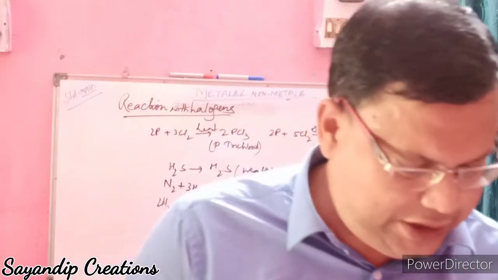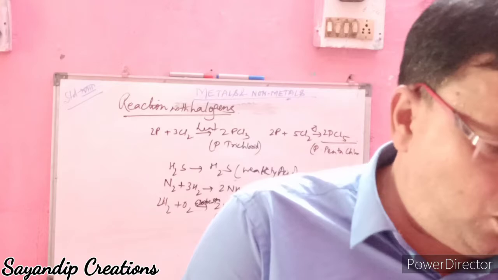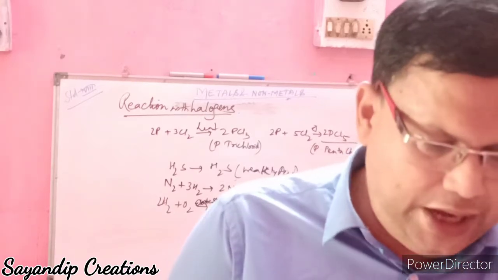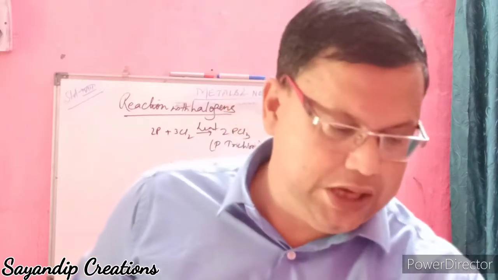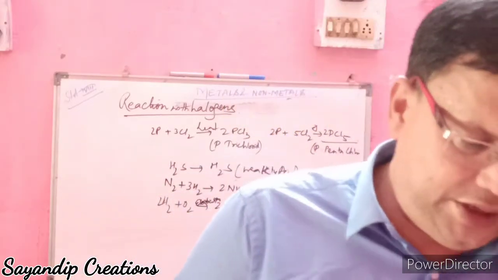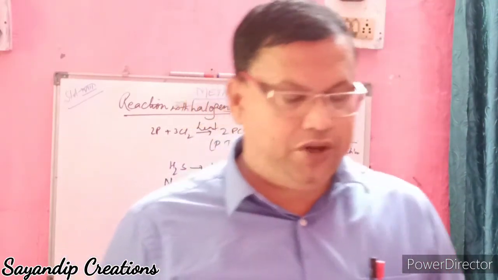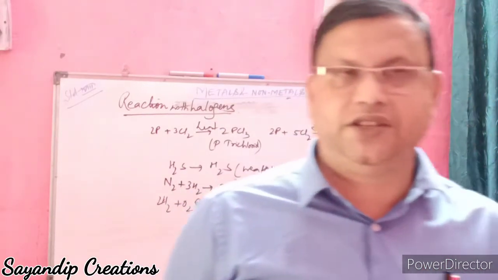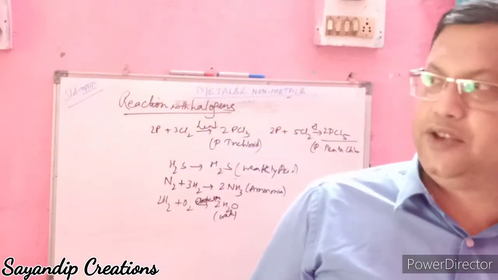Now, there are reactions with acids. Non-metals do not react so much with acids. Non-metals do not displace hydrogen from dilute acids because they are not able to give electrons for reduction. The exception is when sulfur reacts with nitric acid.